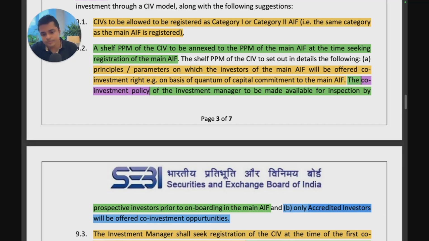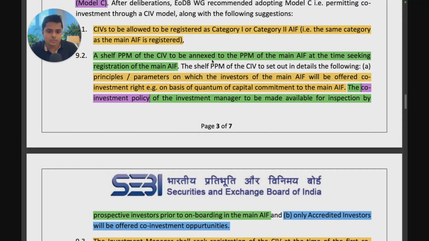So they want to allow this only to accredited investors. I don't know why they have not given a justification also in this consultation paper. I think we should allow co-investment to all investors regardless of whether they're accredited or not, because they're anyways signing on to this PPM. They know what they're getting into. You don't need accreditation additionally to say that you are then eligible, or in some way more eligible, to get co-investment rights.